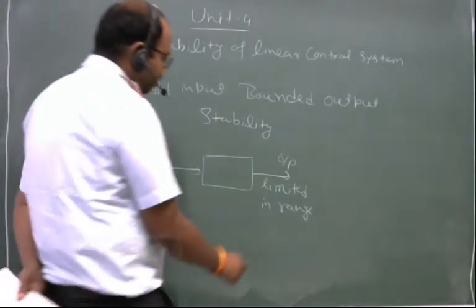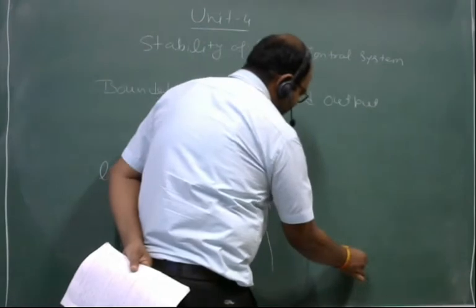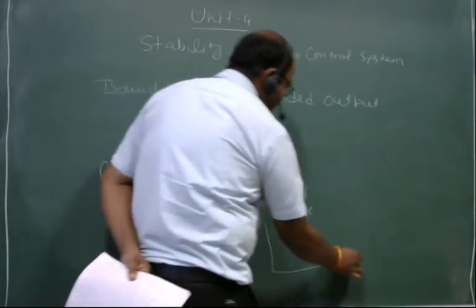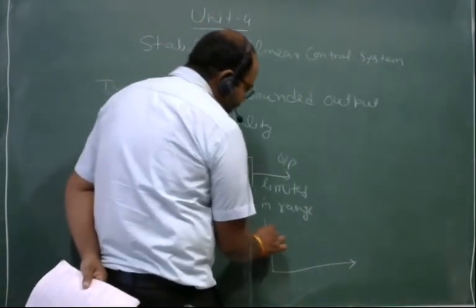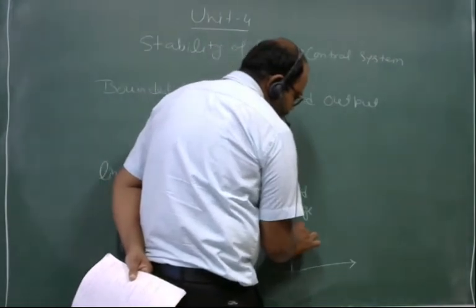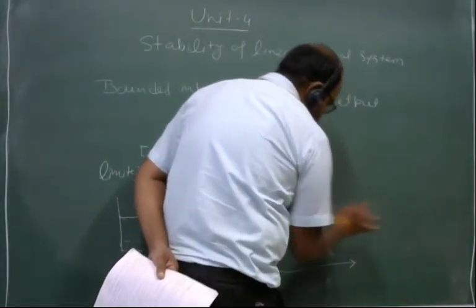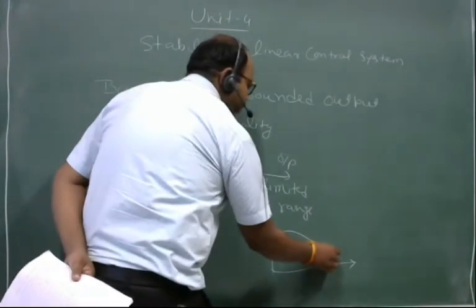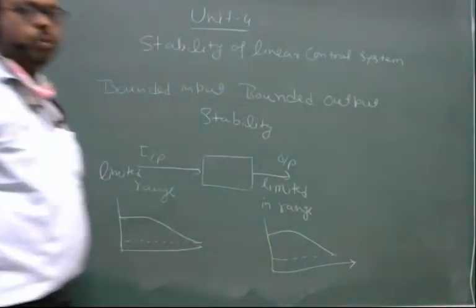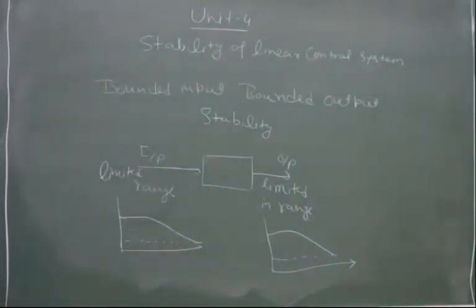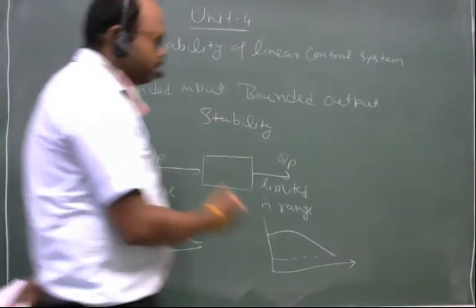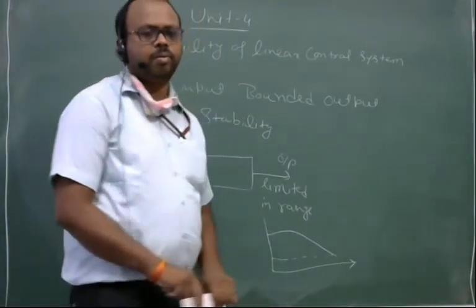Similarly, as time increases to infinity, if the magnitude of output reaches 0 or a certain value, then the output is bounded, right?